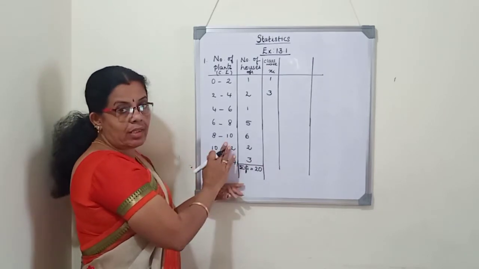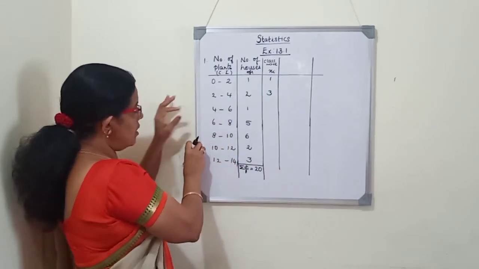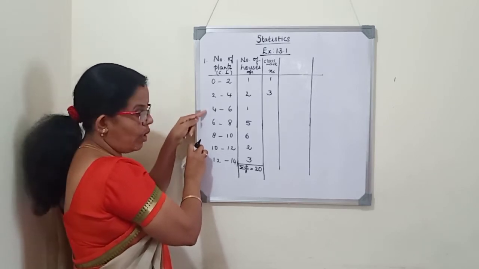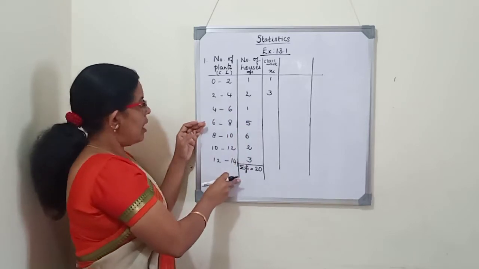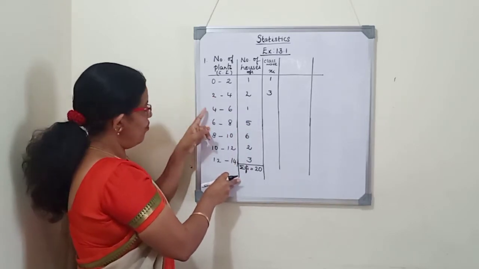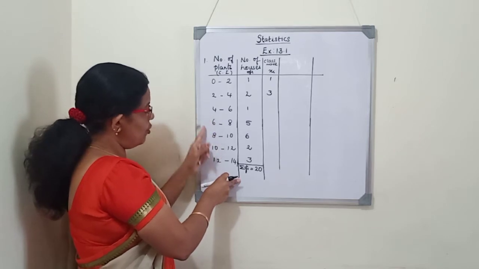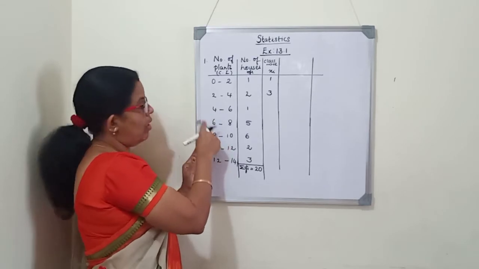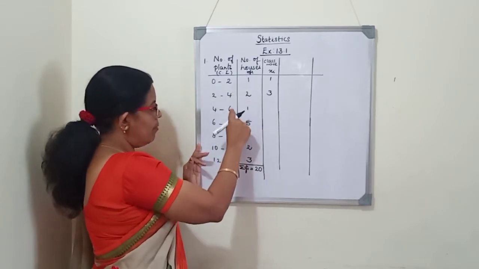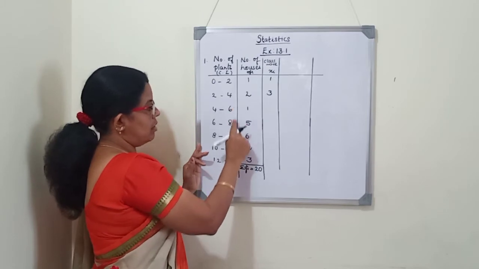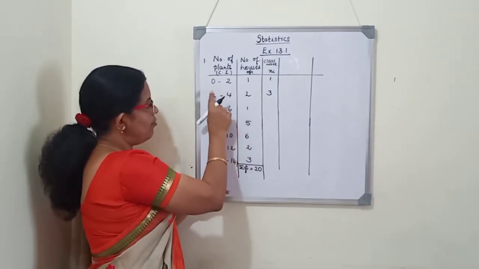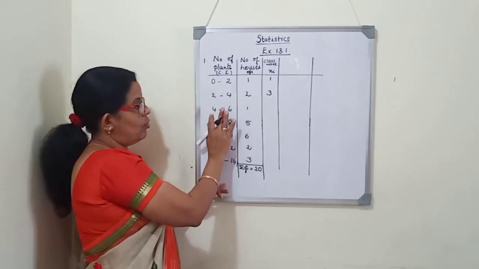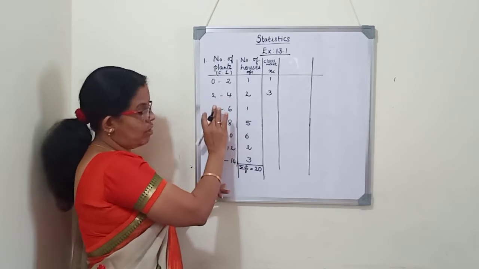So how to find the size of the class interval? The size of the class interval can be found by subtracting any two consecutive lower limits or any two consecutive upper limits. That is 2 minus 0 is 2, 4 minus 2 is 2, 6 minus 4 is 2. So everywhere we are getting a difference of 2. You can take any two consecutive lower limits, or any two consecutive upper limits: 6 minus 4 is 2, 8 minus 6 is 2. So here all the widths of the class intervals are equal, so we can do this. Suppose the width is different, you cannot follow that. You have to do lower limit plus upper limit and division by 2.